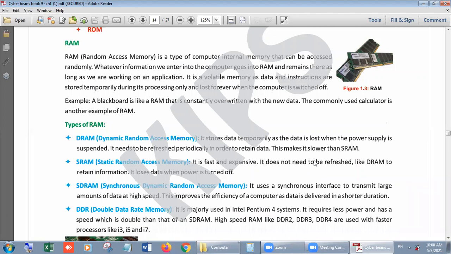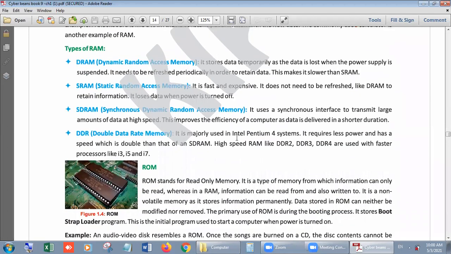So, types of RAM. In the earlier stage, there was DRAM, dynamic random access memory. One thing more, in RAM we can both write and read. So the first type was DRAM, dynamic random access memory.